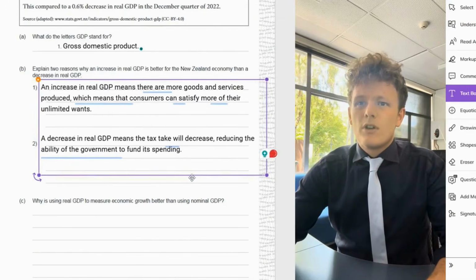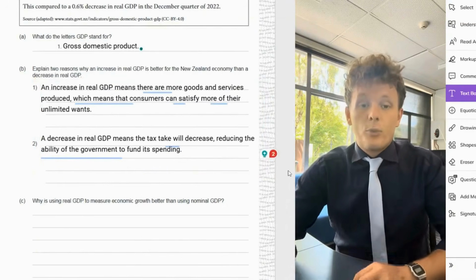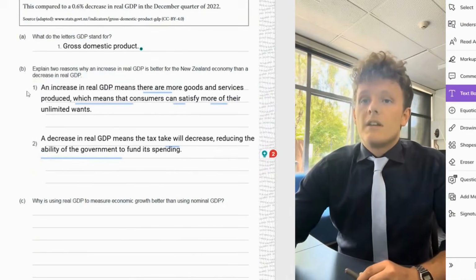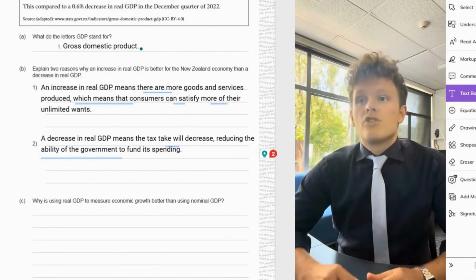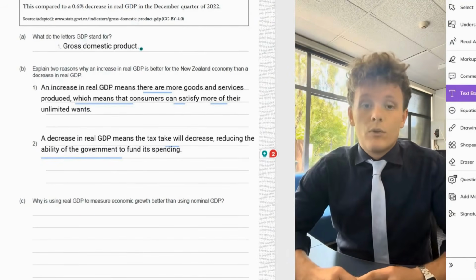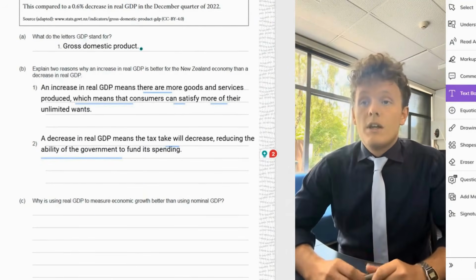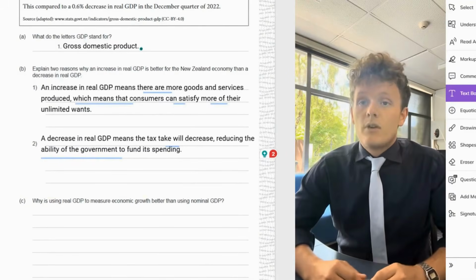What you want to do is show the market that you know as much as possible, so take the opportunity to show that. So I've said an increase in real GDP means that there are more goods and services produced, which means consumers can satisfy more of their unlimited wants. So there's more things in our economy in order to satisfy the people of that economy.